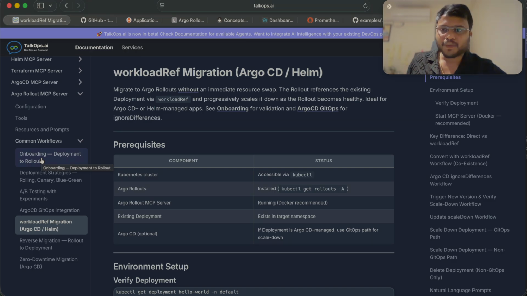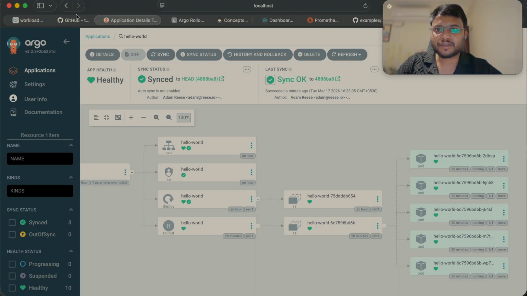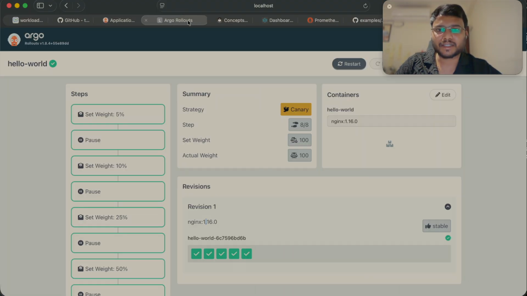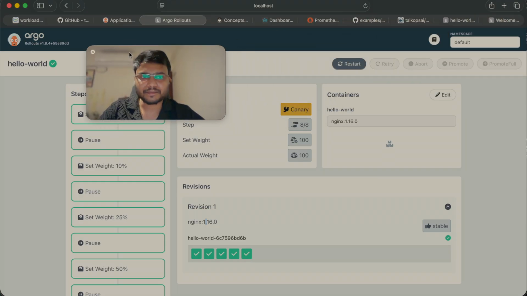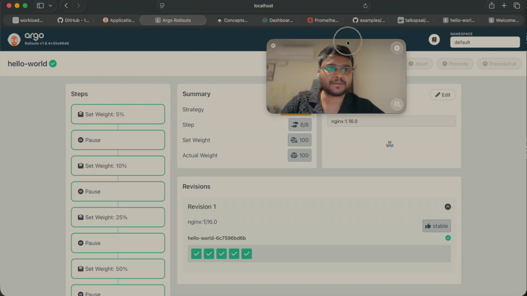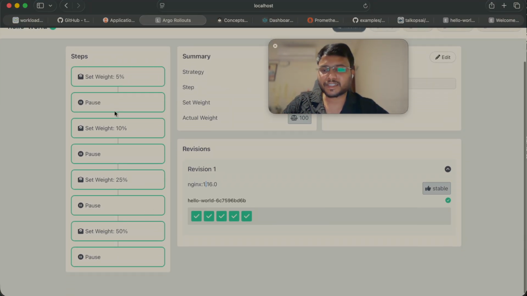Okay, so let's roll out some changes via Canary deployment. Right now the steps are: first it will set 5%, then it will pause, so that someone has to manually promote the changes to 10%. It will pause again, and at 25% it will pause again. So this is how the steps look.